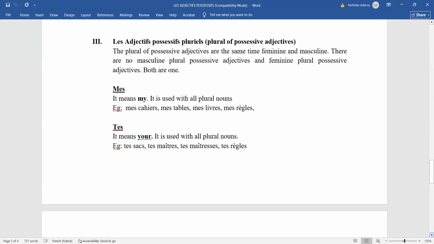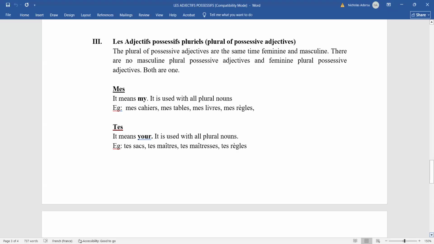So we can say the first one, which is mine, which is mes. So I'll use mes when the noun is in the plural form. So I can say mes cahiers. If you observe, the examples I've given there are all in the plural.